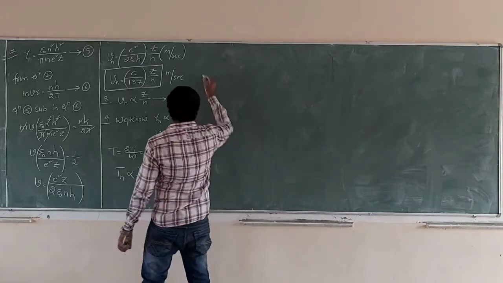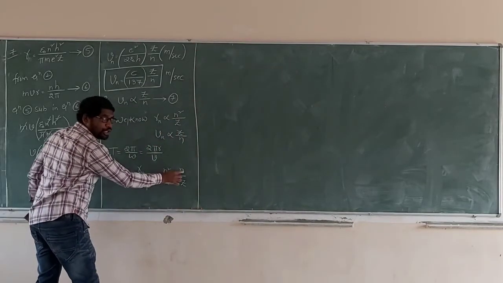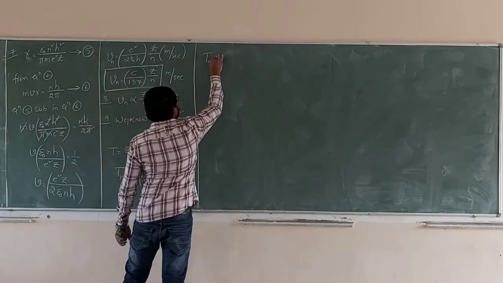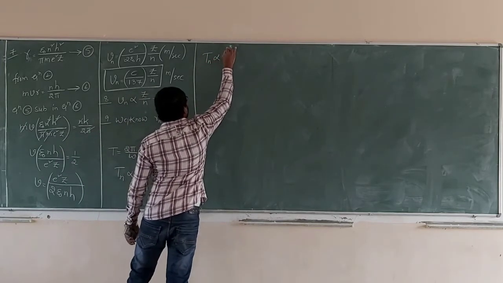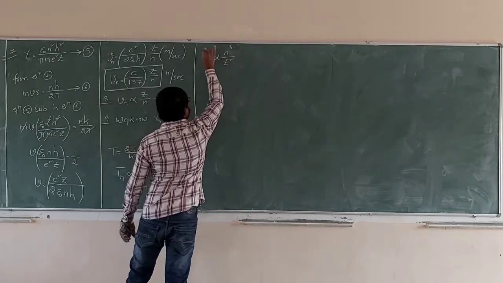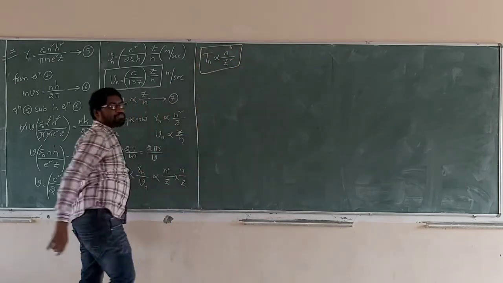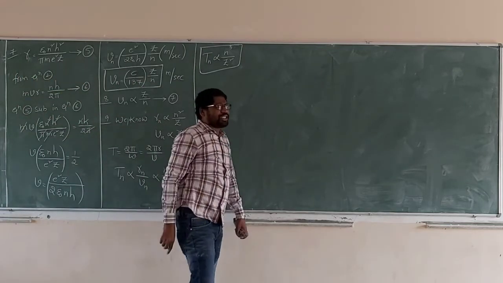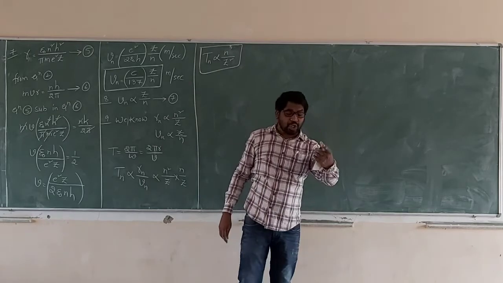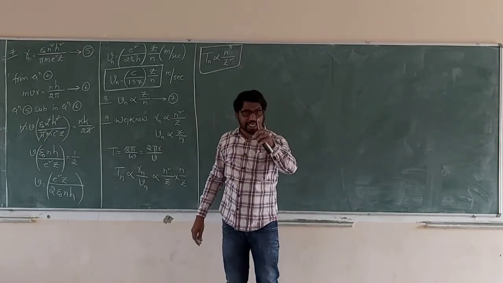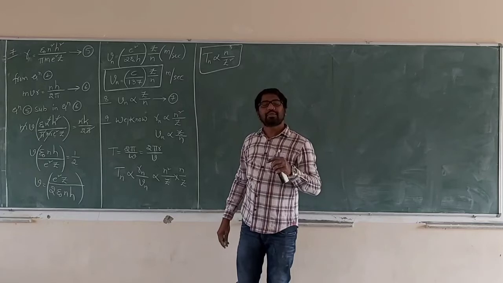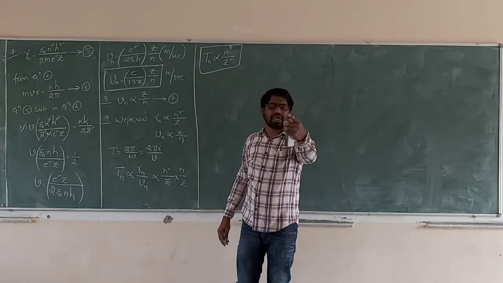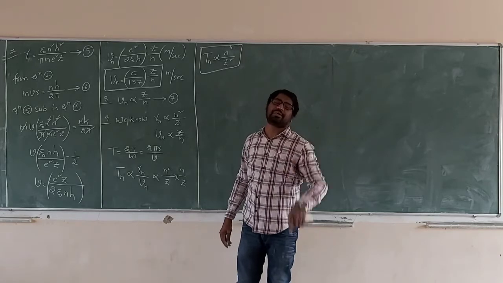Now, finally, what are we getting? n square into n cube, Z square. Tn proportional to n cube by Z square. Time period of electron in nth orbit. What is the time period taken by the electron to complete one revolution, one cycle, one rotation around the nucleus, inside the atom?